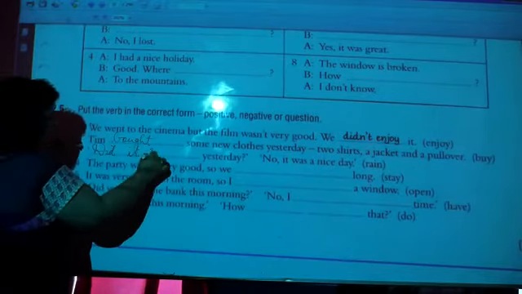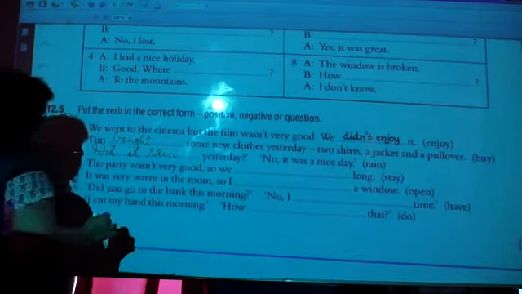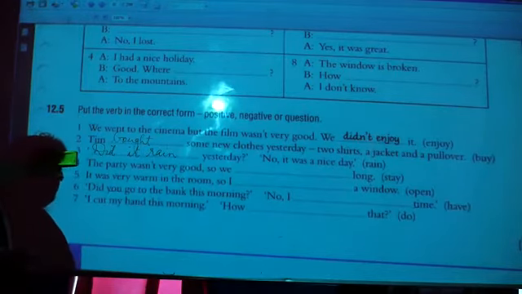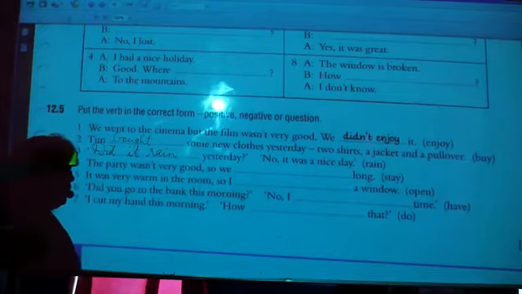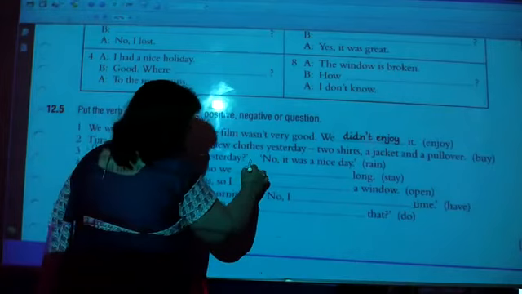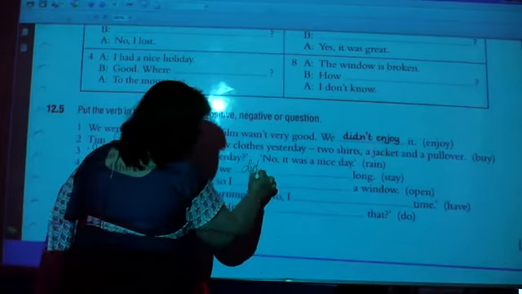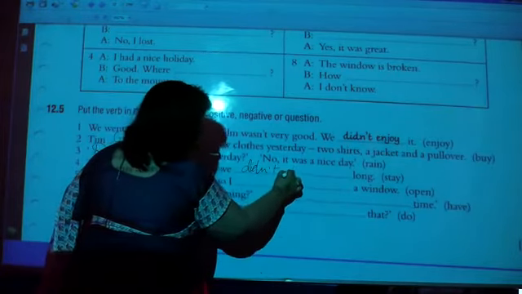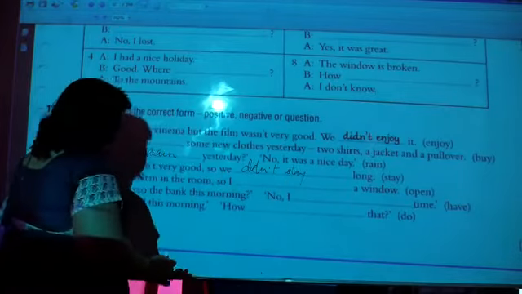Did it rain yesterday. The party wasn't very good, so we stayed along. The party wasn't good, so will we stay? No. We didn't stay long. Okay?